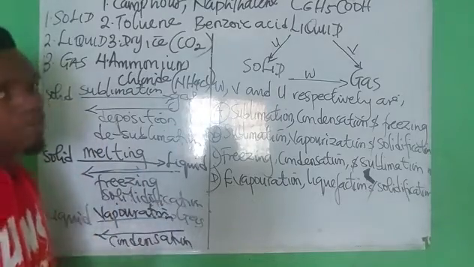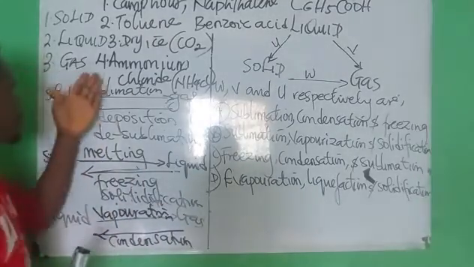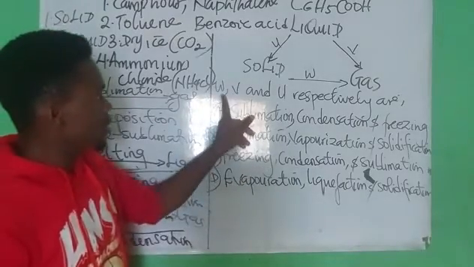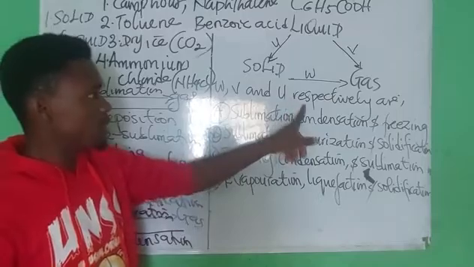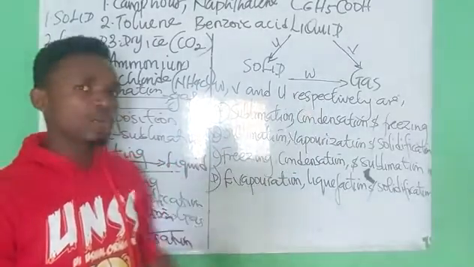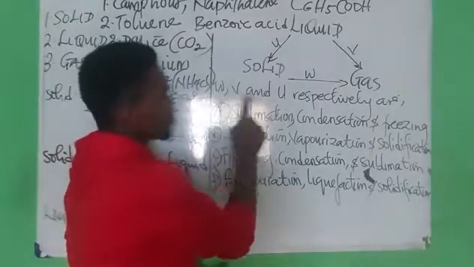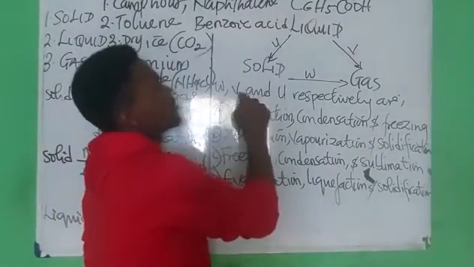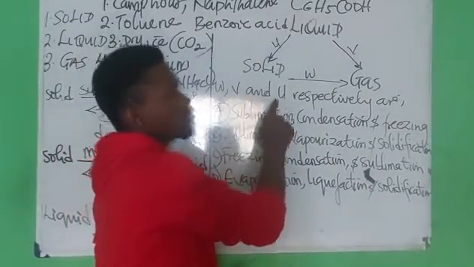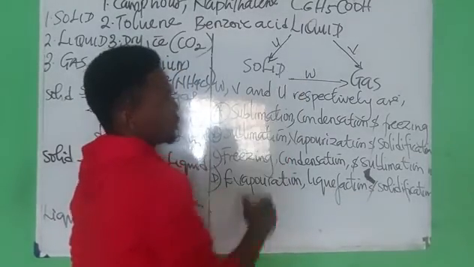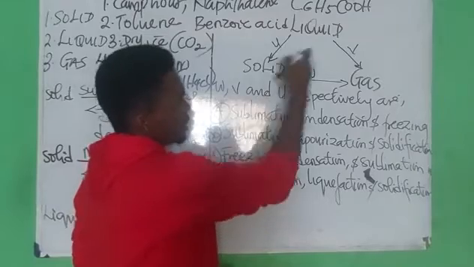Now, jump past question. We've treated this, so let's look at this past question here. They said W, V, and U respectively are; don't look at the options first. The word respectively means first for the first, second for the second, and third for the third. W, from the above information, is solid to gas.